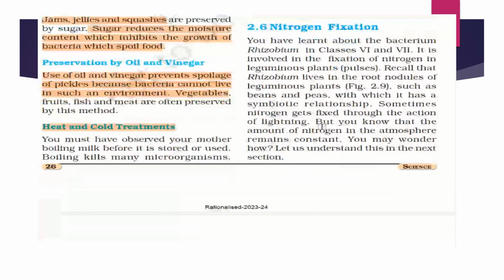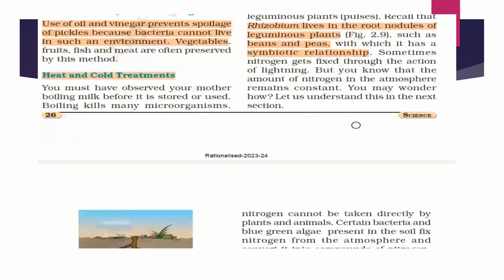We have already studied in the previous class about Rhizobium, which lives in the root nodules of leguminous plants. In the crop management lesson we also discussed crop rotation. This Rhizobium bacteria can convert the nitrogen of the soil to nitrates and nitrites to preserve the soil fertility. This is nitrogen fixation, in plants such as beans and peas. These are leguminous plants with which it has a symbiotic relationship. Sometimes the nitrogen is fixed through the action of lightning also.